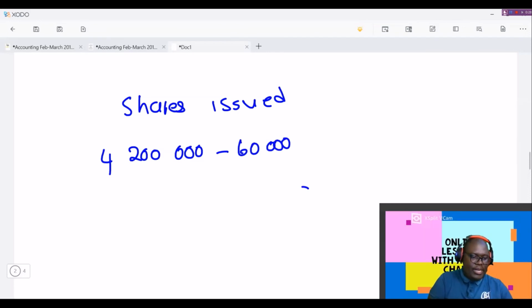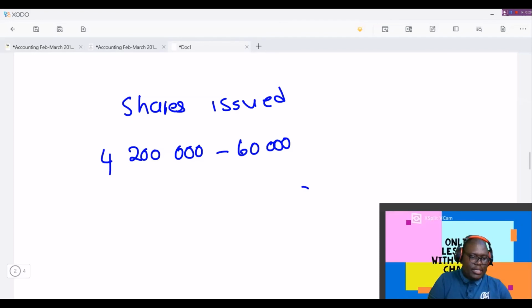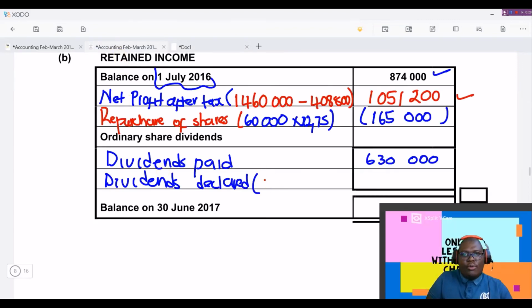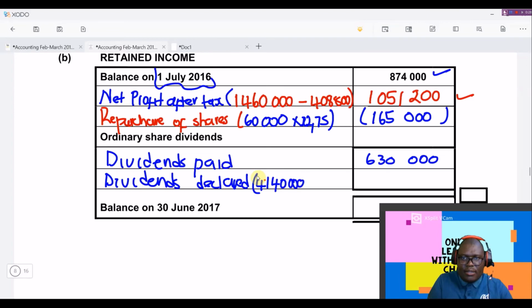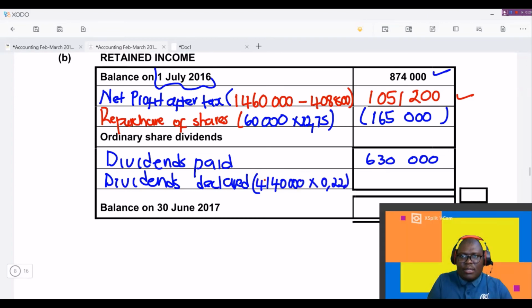So 4,200,000 minus 60,000, we are left with 4,140,000. So this means here we're going to have 4,140,000 times 22 cents, for us to be able to get the value of the dividends that were declared.